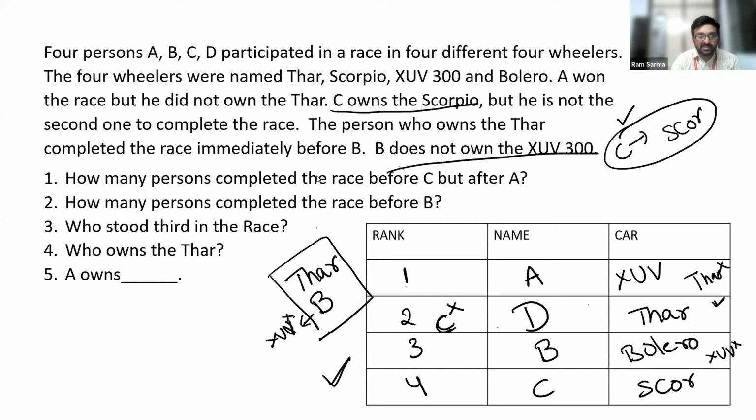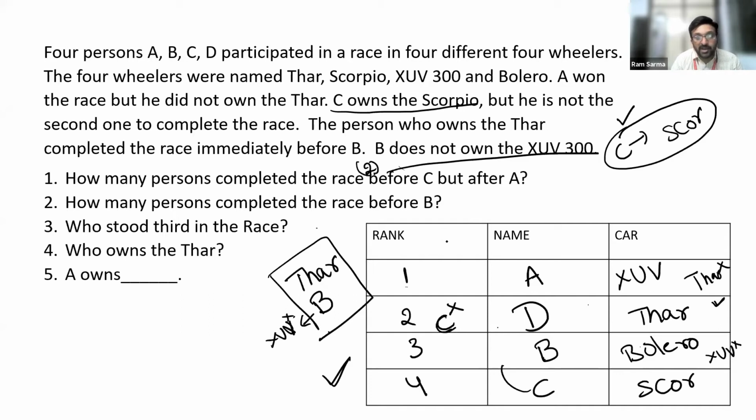So I know that you guys can solve these questions. Anyhow, let's work on this once. How many persons completed the race before C but after A? Before C but after A. There are two members. D and B are the two.